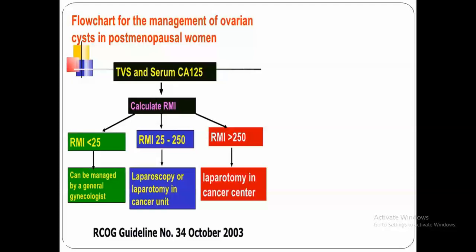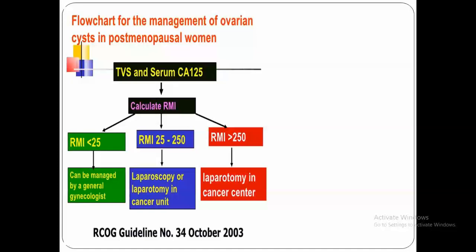Coming to the Royal College guidelines of 2003, they classify the women according to risk of malignancy index into low risk if the risk of malignancy index was less than 25, intermediate if it was between 25 and 250, and high risk if it was more than 250.